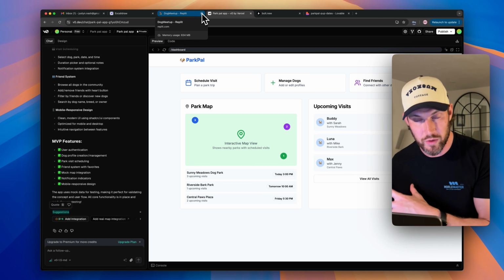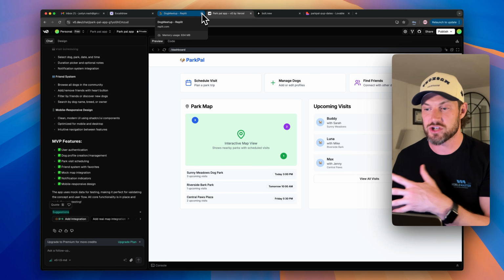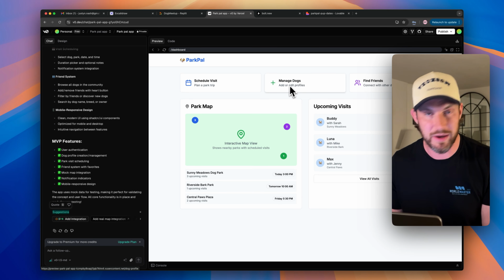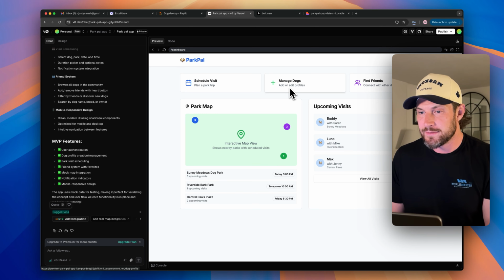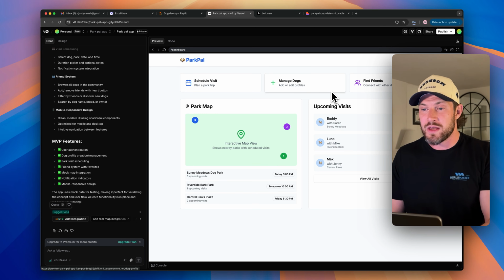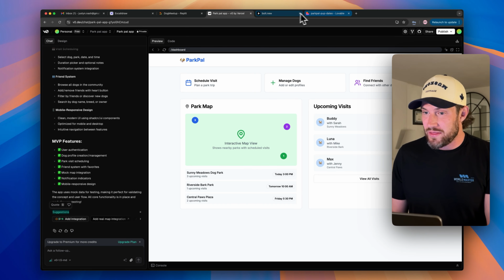If there's features that are broken, we would want to say, well, this isn't hooked up. Let's make sure that when you click on the manage dogs button, it actually will allow me to manage dogs and add more and delete and whatever. I mean, hopefully not delete. We don't want to do that. But overall, I think I'm pretty impressed.